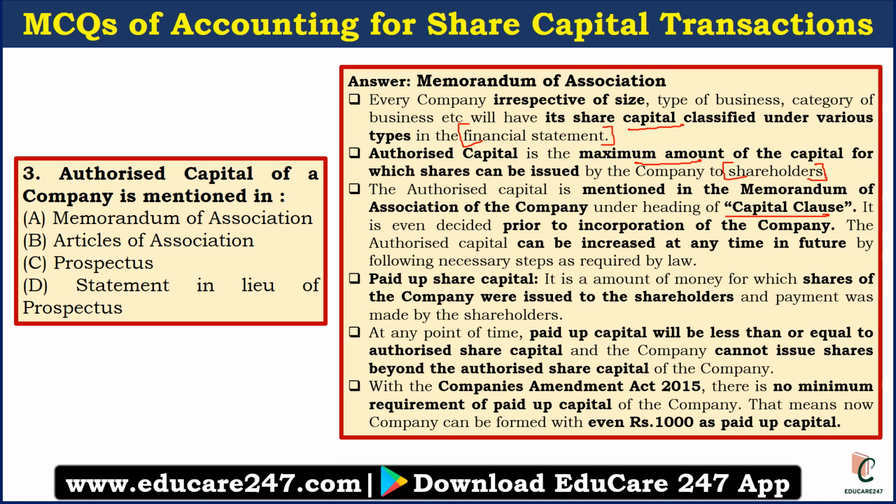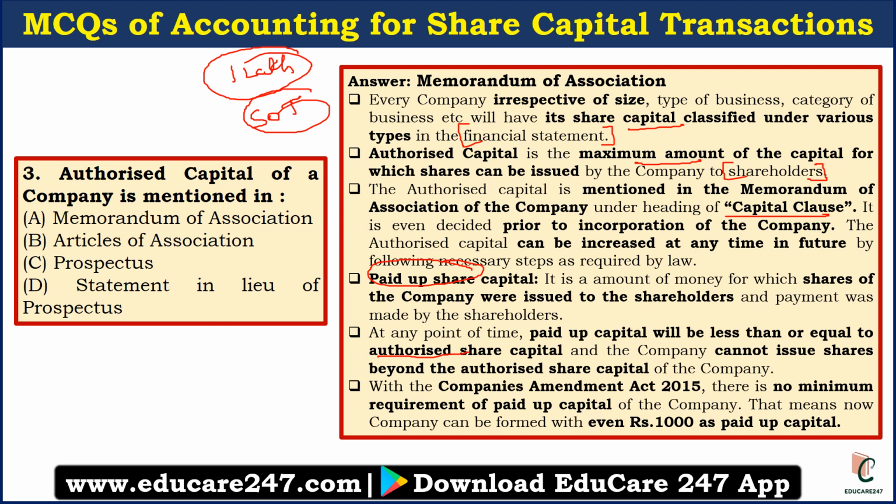It is the amount of money for which a share of the company was issued to shareholders and payment was made by the shareholders. Let us say our authorized capital is 1 lakh, but we have not issued the shares of 1 lakh. We have just issued the shares of 50,000 and we have received the money from the shareholders. That is our paid up share capital. So that is also a very important point. At any point of time, paid up capital will be less than or equal to authorized share capital, because authorized share capital is the maximum amount of capital for which a share can be issued.